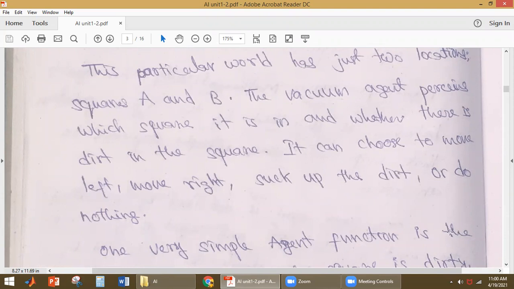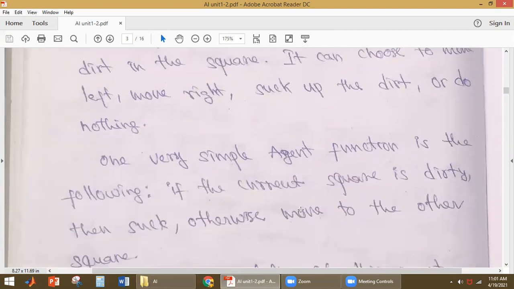Okay. So what are the sensors here? The sensors will give the information about the location and whether there is dirt in that square or not. These are the two pieces of information it will receive. And based on those, what will the actuators perform? The actuators will perform different actions, that is, either move left, move right, suck up the dirt, or do nothing. These are the actions the actuator should perform.